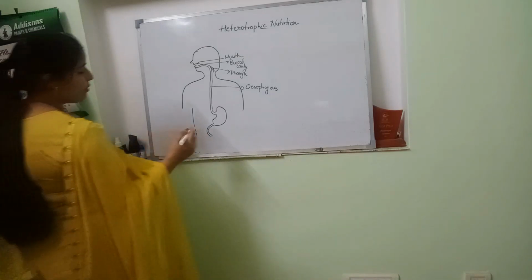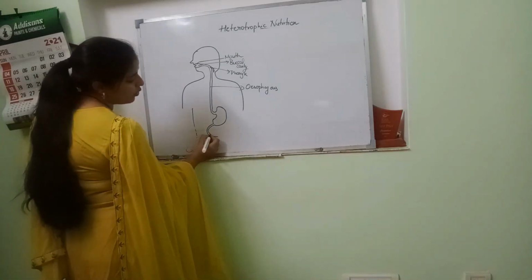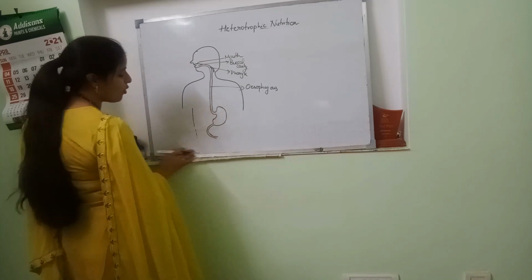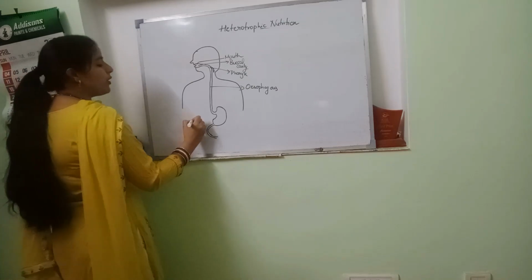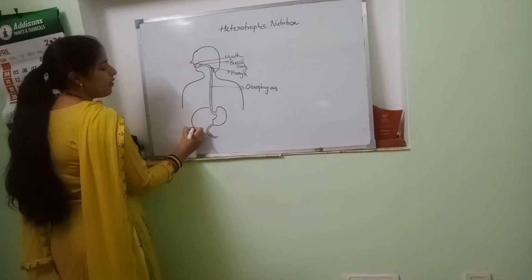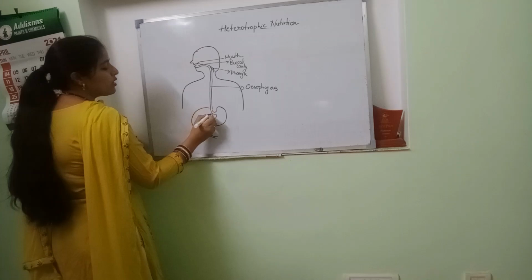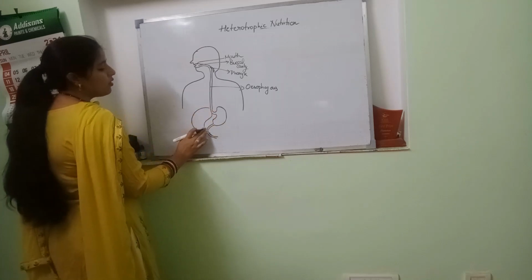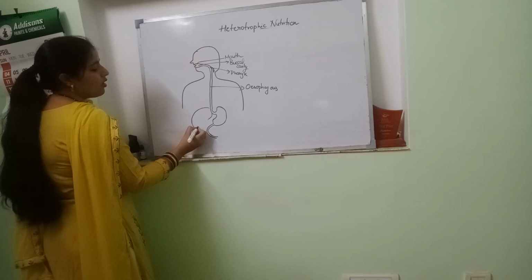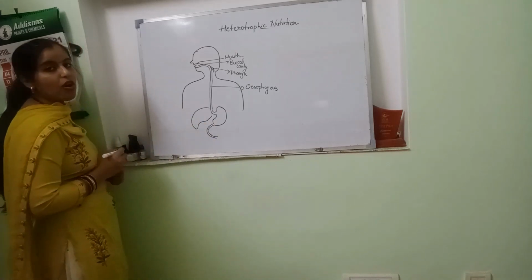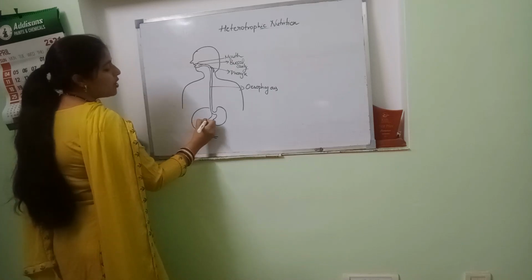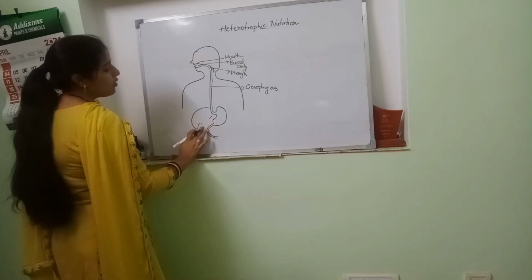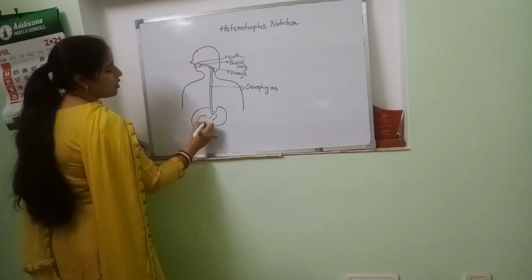So duodenum is a U-shaped part. I'm drawing it just halfway because I have to draw the small intestine separately, so that we can discuss it in a very large way. Then we are having the liver. It looks like an alarm clock on the stomach, and along with that we are having a comma-shaped gallbladder.